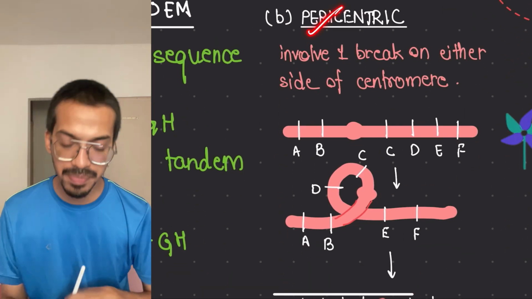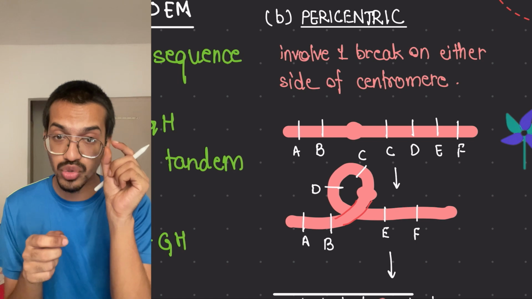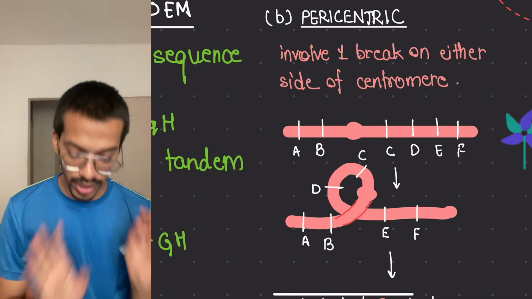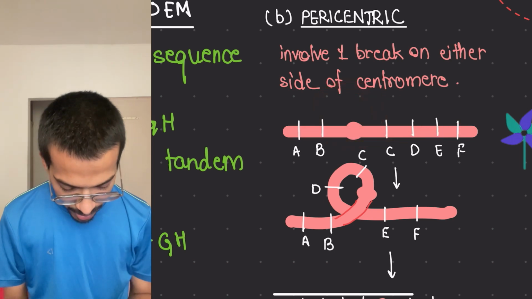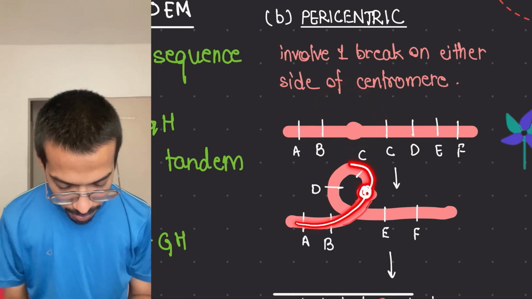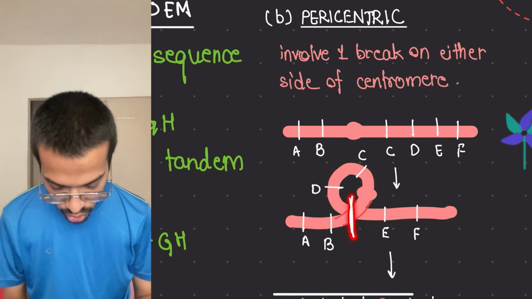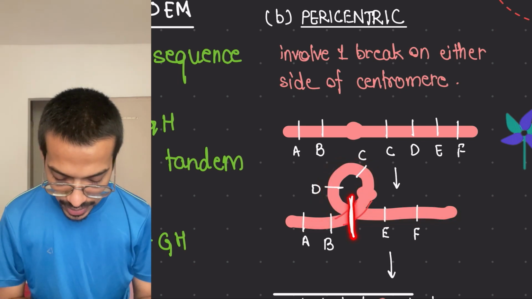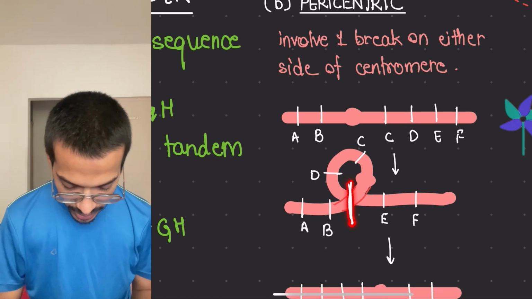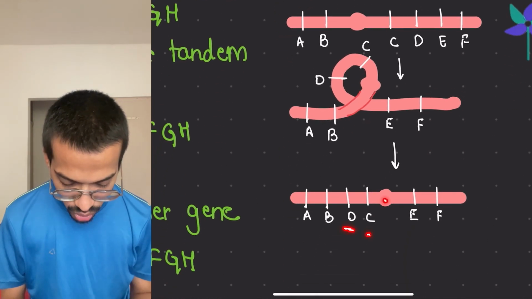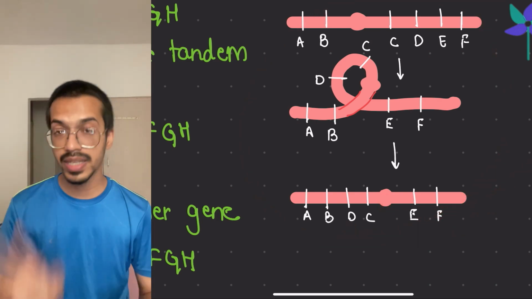Same is pericentric. In pericentric, the centromere, which is the center part, the primary constriction of the chromosome, is also involved. Can you see that over here? This centromere is also part of the inversion. So this happened and then the cut is here. If the cut occurs here, the sequence will be A, B, D, C, centromere, E, F. Correct. This thing you have to remember, they can ask you.